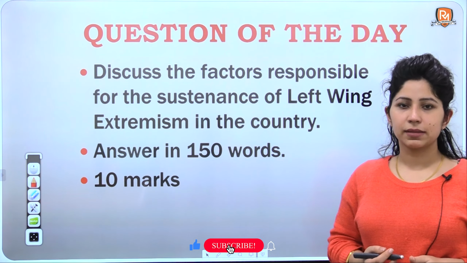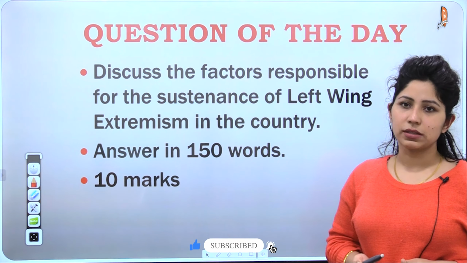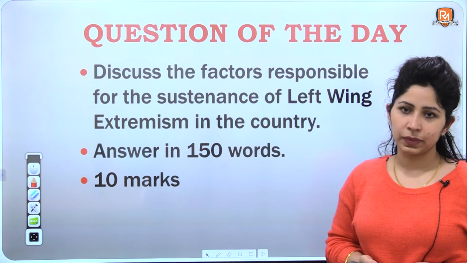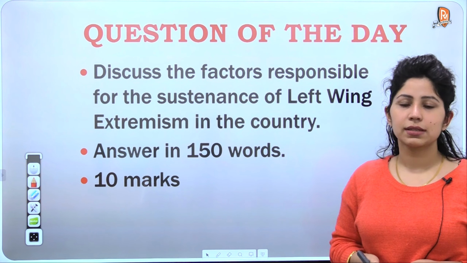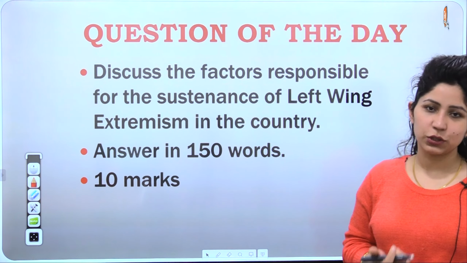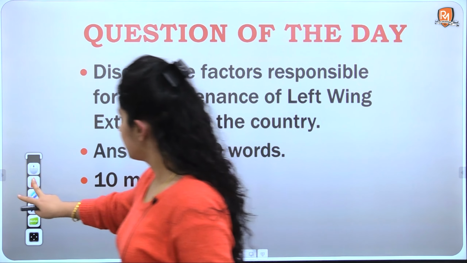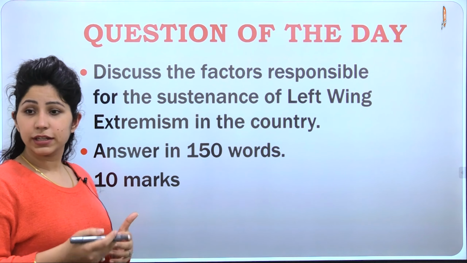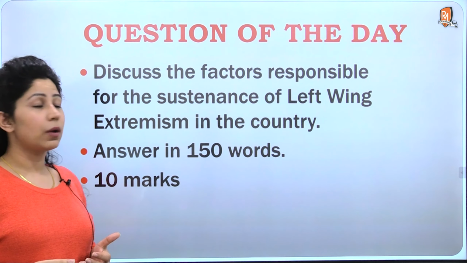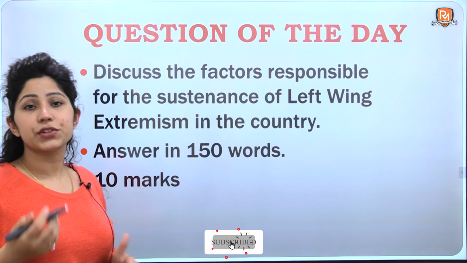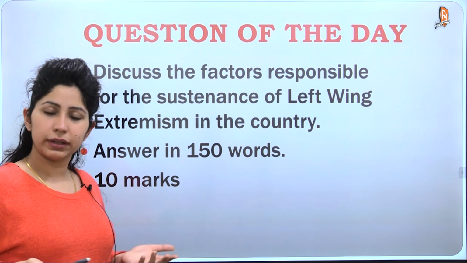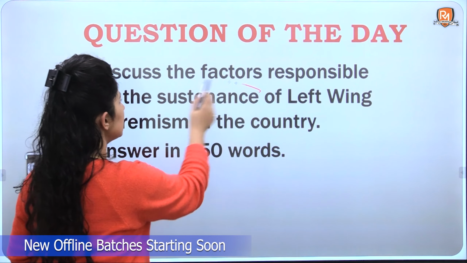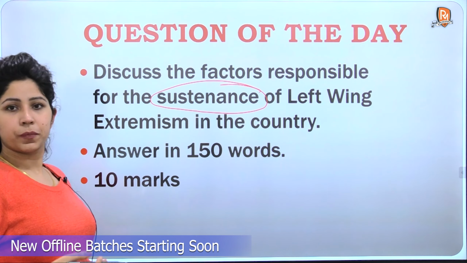The question reads, discuss the factors responsible for the sustenance of left-wing extremism in the country. Answer in 150 words and this question will fetch you 10 marks. So the catch here is that in our internal security notes and books, we read about what were the factors responsible for the rise of left-wing extremism in the country. But here we are talking about the word sustenance.